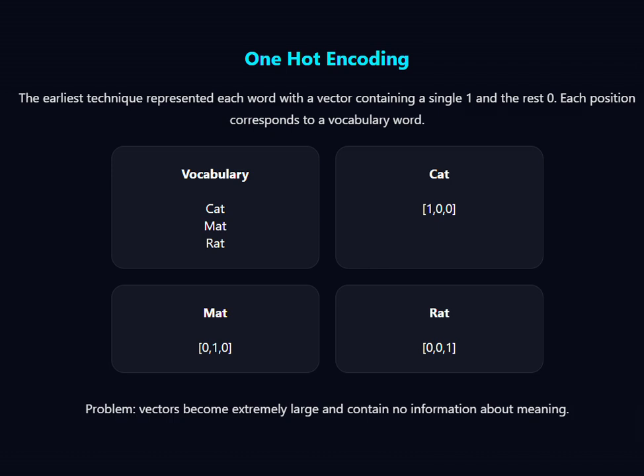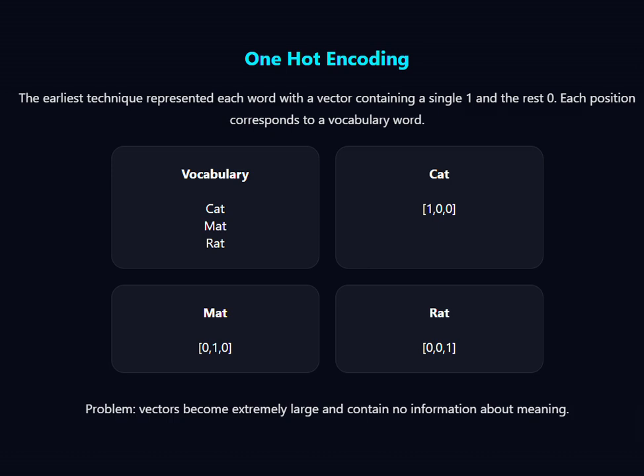How it works is, suppose the vocabulary size is n and the vector size is n. If the vocabulary contains, let's say, 10,000 words, each word becomes like 0, 0, 0, 0, 0, 1, 0, 0, 0, and so on. The major problem we face here is, first, huge memory, right? If the vocabulary is 1 million words, then the vector length will be 1 million. So almost all the values will be 0, which is a very inefficient way to do this.